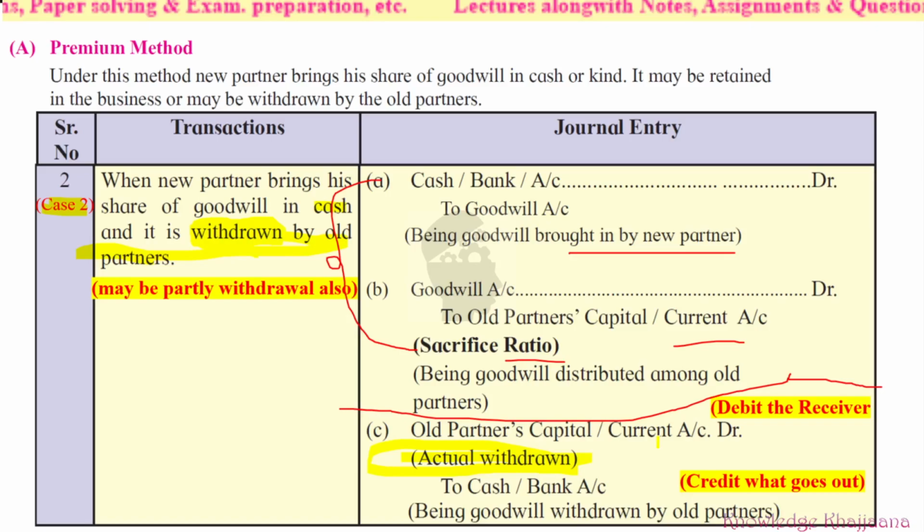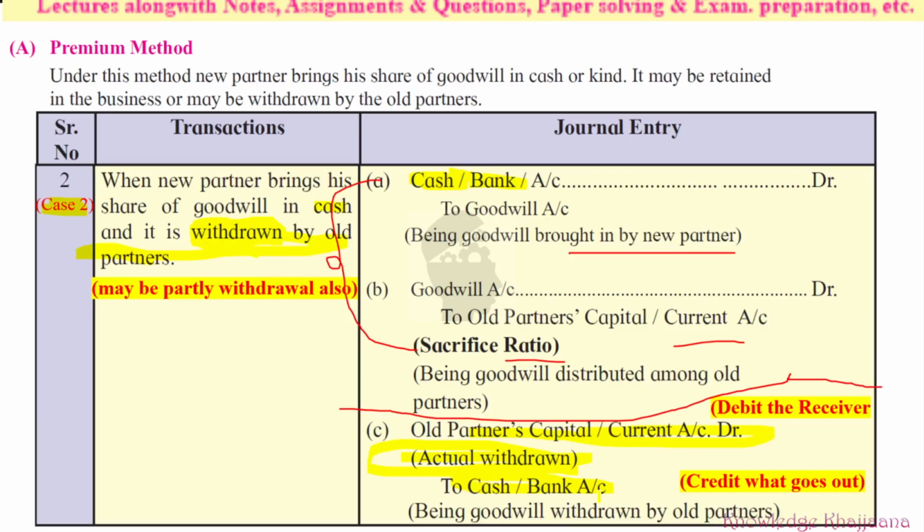Old partners' capital or current account is debited with what amount? Whatever is the actual withdrawal amount. Okay, so from where? From cash or bank. What goes out? Cash goes out. So credit what goes out and debit the receiver. Who is the receiver? The old partners. So, old partners' capital or current account debit to cash or bank account.